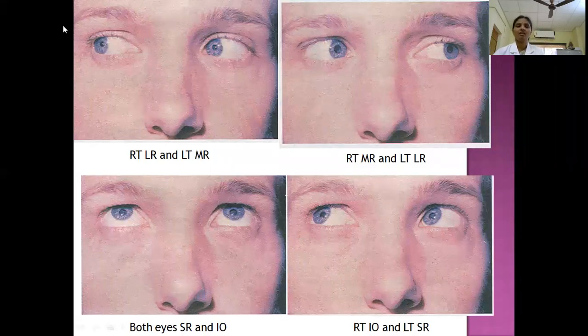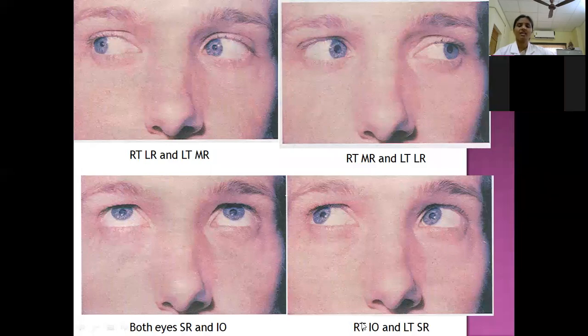See here, to see the left side or right side with two eyes, one should be medially moved, meaning adducted, and the other one is abducted. So this is the right side lateral rectus and this is medial rectus. Similarly here, the right side medial rectus and the left is lateral rectus. Here both eyes use superior rectus, so elevation, then inferior oblique.